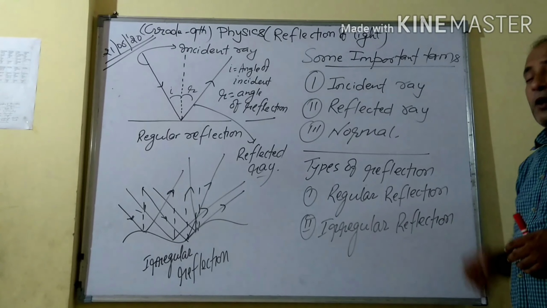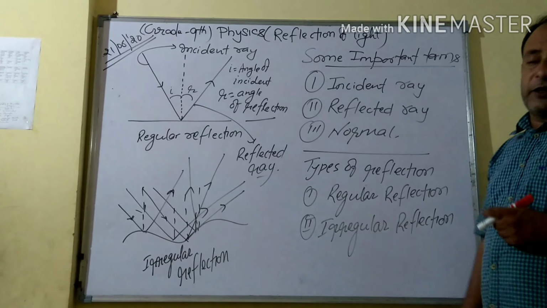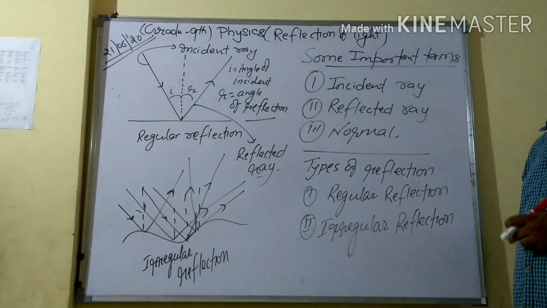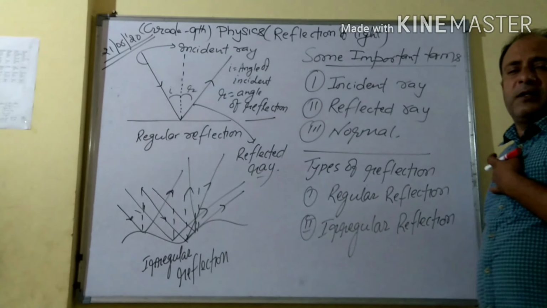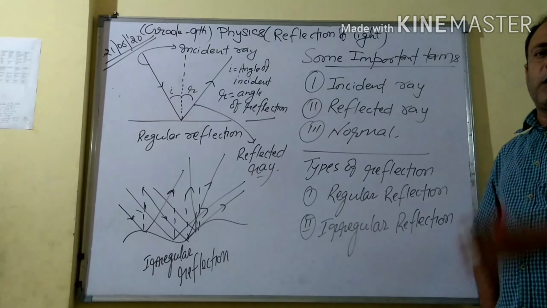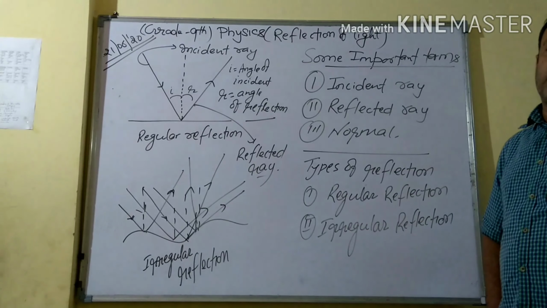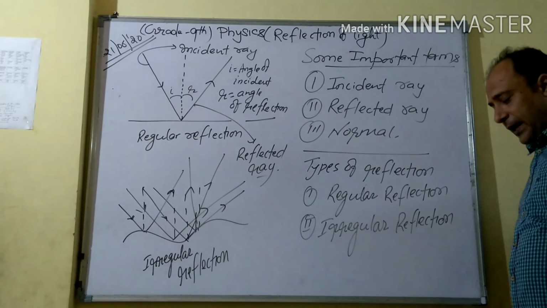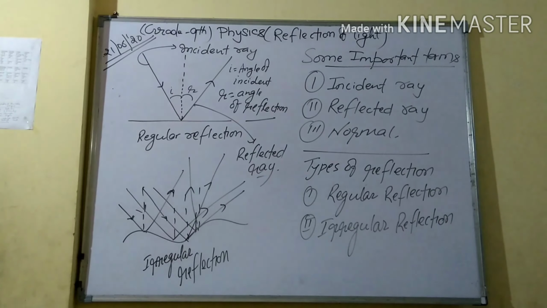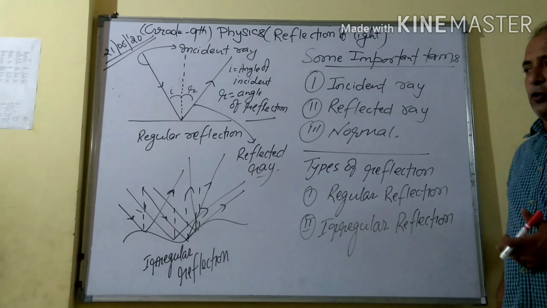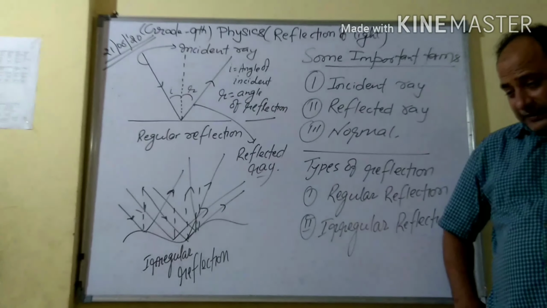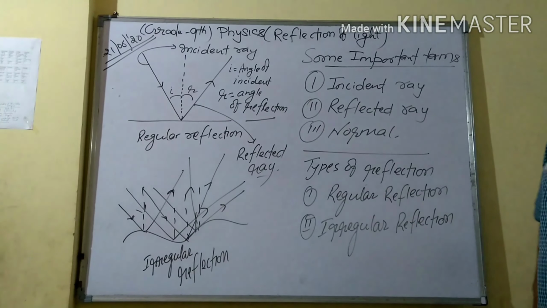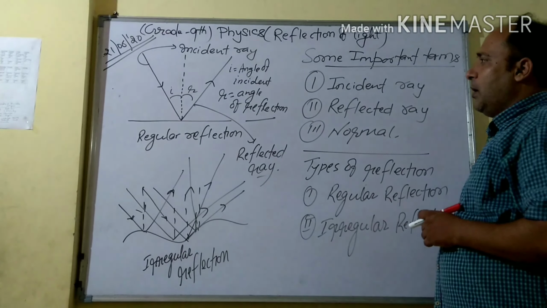Regarding the transparent medium, we will discuss in the next class, that is the refraction of light. So transparent medium is the substance which allows light rays to pass through them, or we are able to see anything. Another one is translucent, means partial. Sometimes we can see, or light can transfer, like butter paper, thin paper.